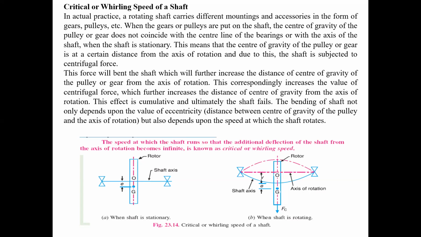Everyone, observe the diagrams. Figure A represents the shaft in stationary mode.